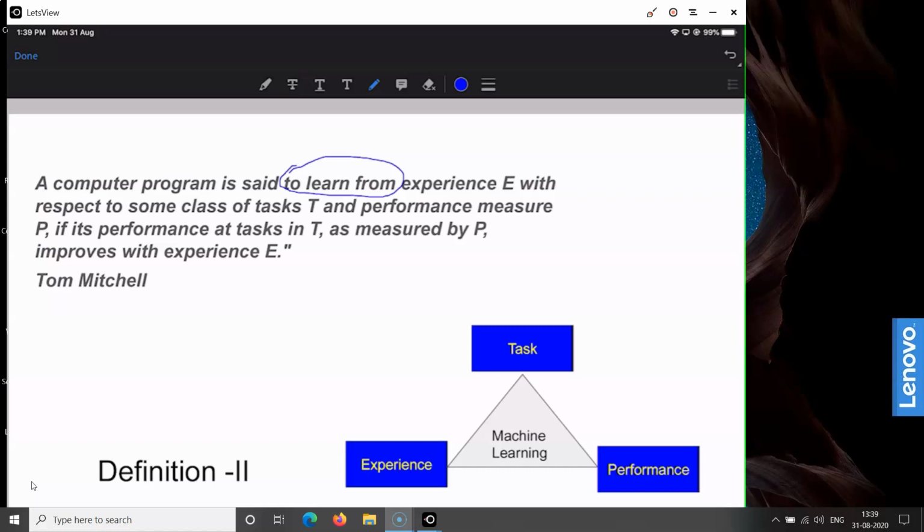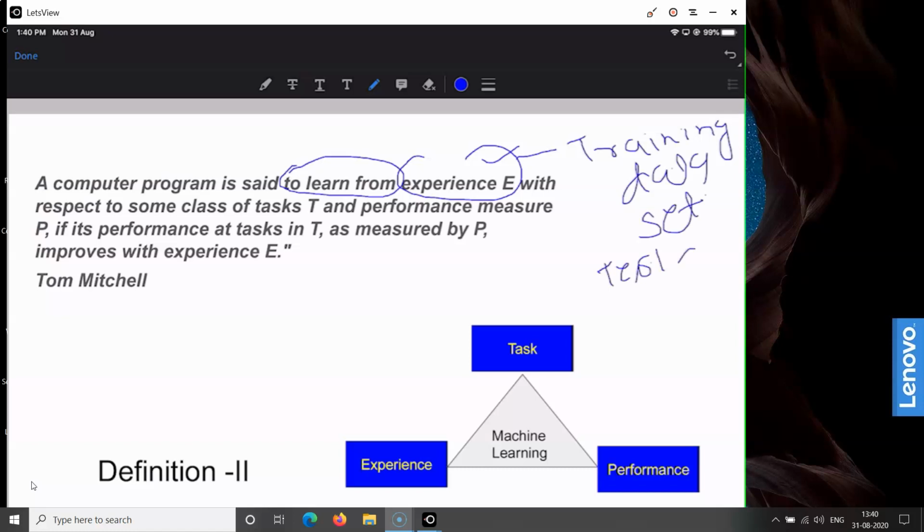See how we as human beings learn. We learn from experience, and whenever a new situation comes, we compare the new situation with our previous experience and we perform the action. The same thing happens in the machine learning approach. The experience E is captured by the training dataset, and the test dataset is the new situation. And the knowledge is represented through models.